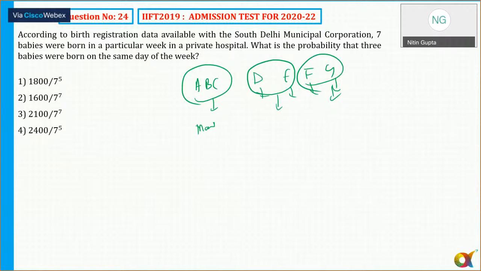So because of this, you'll be getting different answers. ये भी तो हो सकता है ना कि 3 babies तो born हुए और ये चारों के चारों एक दिन born हो गए. Since no information is given about the rest of the 4 babies, whether all of them were born on different days or not, there is an ambiguity in this question. And because of this reason, this question was also not counted. Everyone has got bonus marks for this question.